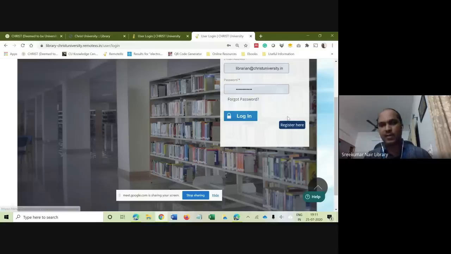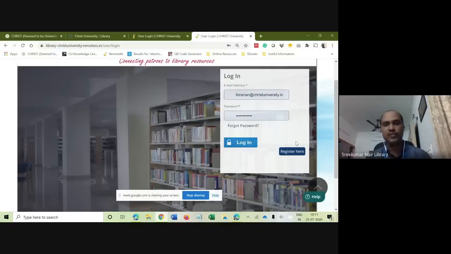Please do not register. I repeat, please do not register for this portal because you don't need to register. We have already created accounts for all the students of undergraduate courses. So I already have an account, as I was telling you. I have saved my credentials here. Let me try to log in.